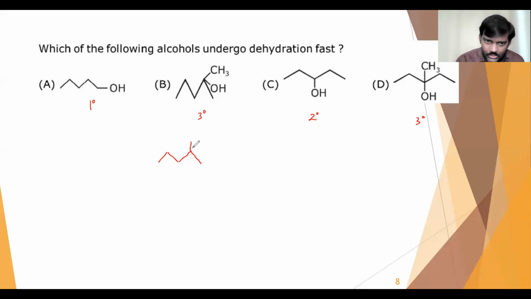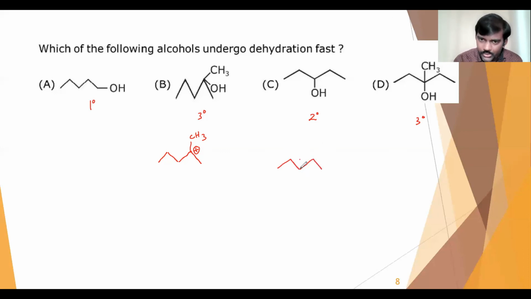So here I get the positive charge. This is a tertiary carbocation, and it has almost eight hyperconjugated structures, right? Next, option D also we'll check, because both of them are tertiary.